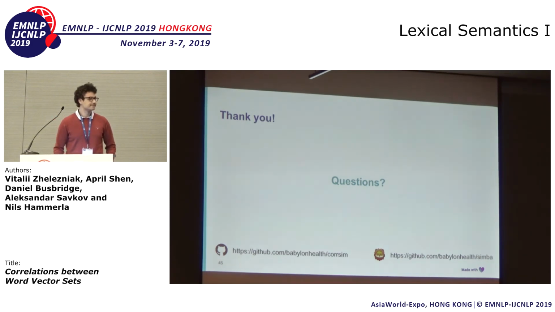Since nobody's asking, I'm going to ask a stupid question, but something that's bothered me for a long time. If I train, say, a Word2Vec lexicon, I get a certain set of embeddings. If I now retrain on the same corpus, again with Word2Vec, and I just change the training order, I'm going to get a different set of embeddings, but it's the same thing. So I've often wondered, how different is different?